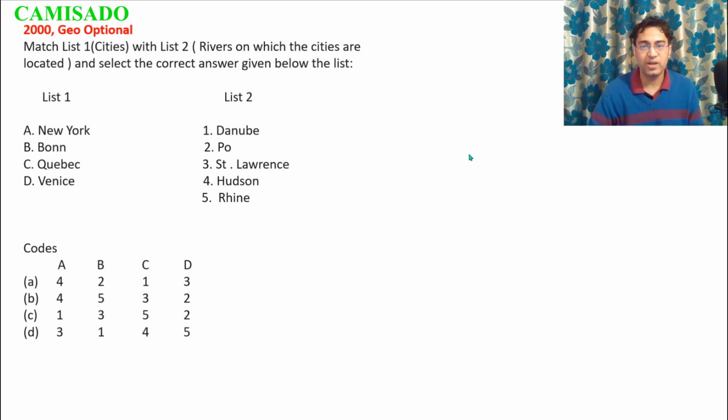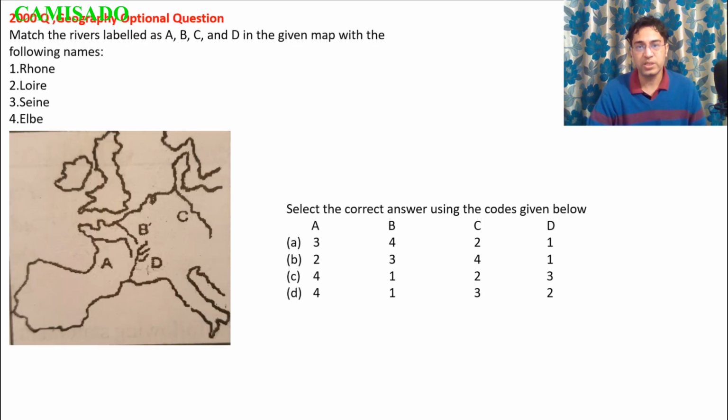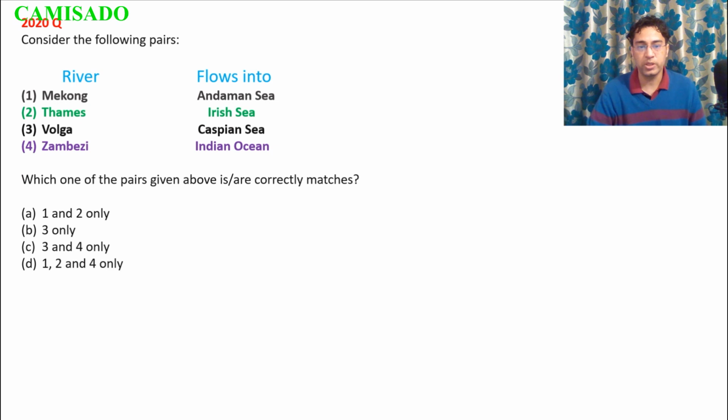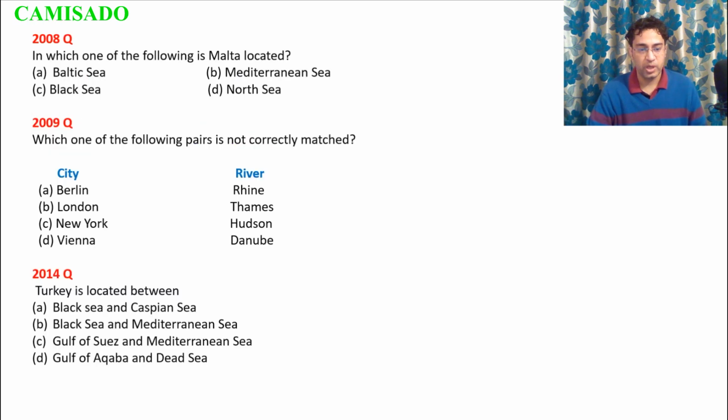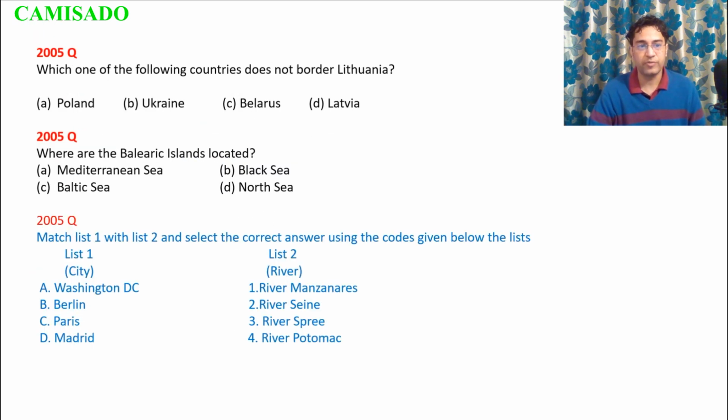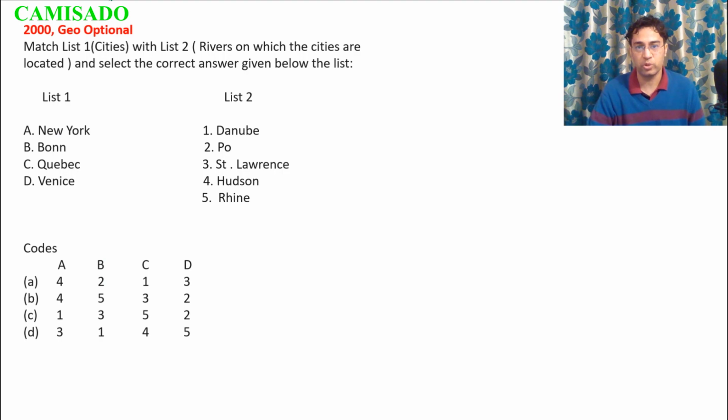So before we start looking at the rivers of Europe, I want you to look at some of the questions pertaining to rivers that were asked in the previous years, and I have included questions from both general studies and optional. Actually 2010 was the last year when there was an optional paper instead of the CSAT paper, and since these were asked in the previous years, these could be important in future also, and I will discuss these questions after we finish looking at the rivers of Europe.